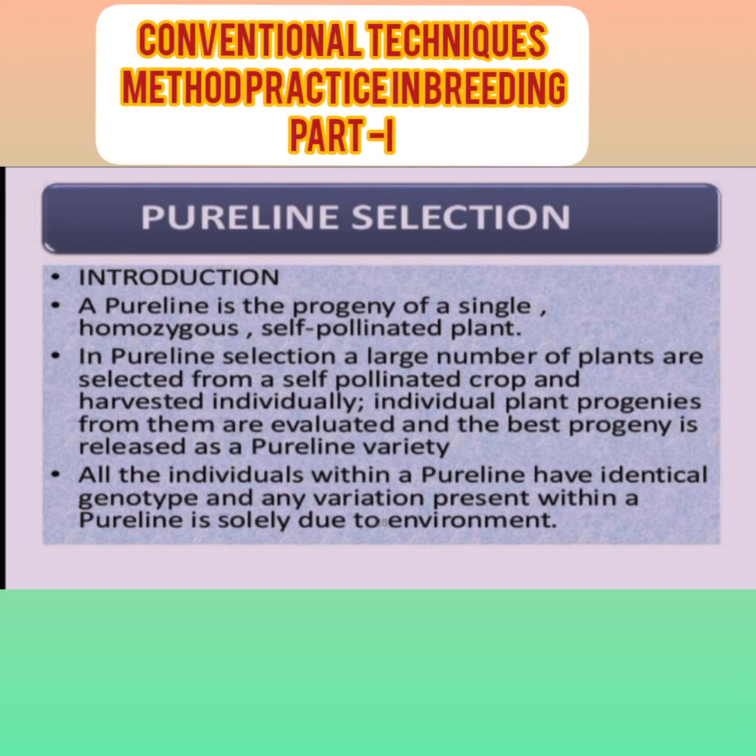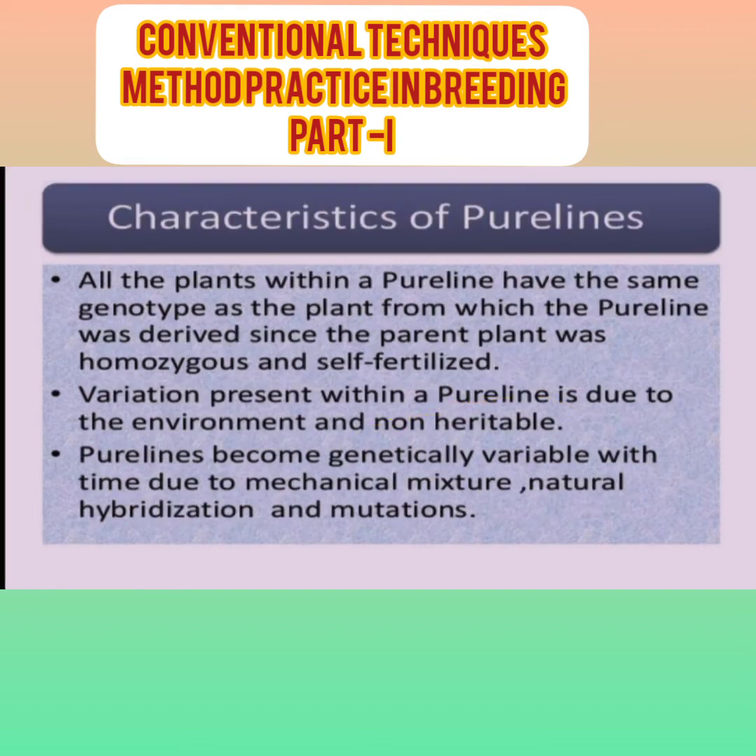All characters are similar except this one thing: no bulking takes place. All the individuals within the pure line have identical genotypes, and any variation present within the pure line is solely due to the environment. There is no variation from progeny to progeny because it is homozygous and the genes are identical, so no variation will take place. If any variation takes place, it is due to environmental conditions.